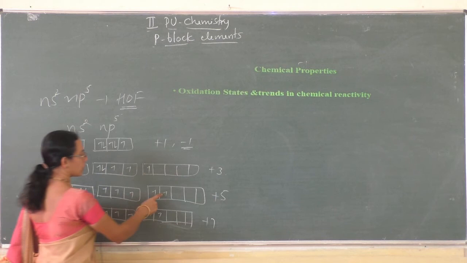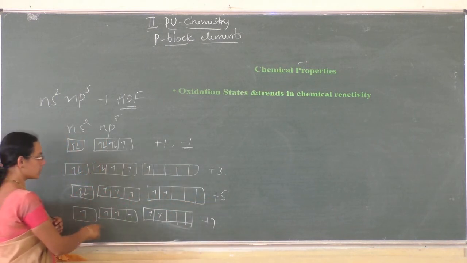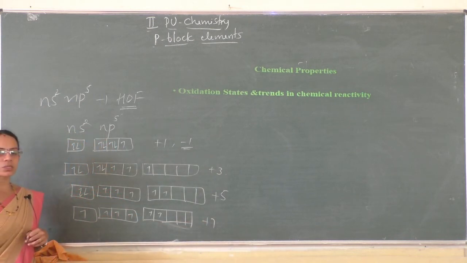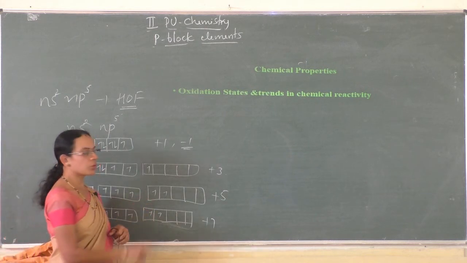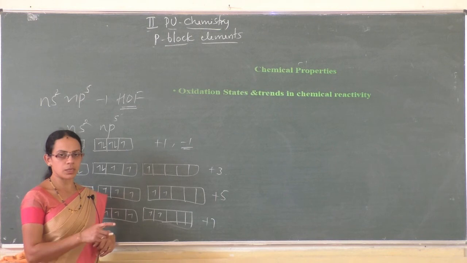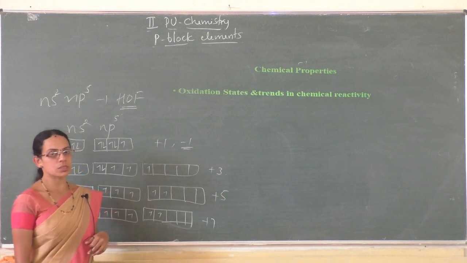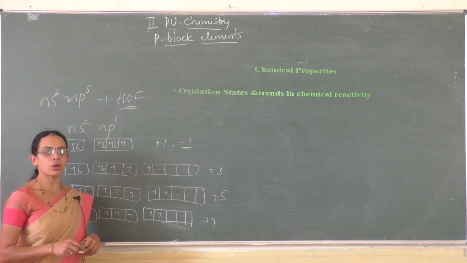In the second excited state, they may exhibit +5 oxidation state, and in the third excited state they may exhibit +7 oxidation states, right? And chlorine, bromine and iodine also exhibit higher oxidation states when they combine with fluorine and oxygen, right? And also in the case of interhalogen compounds and oxo acids.